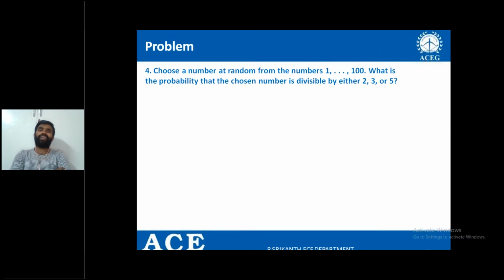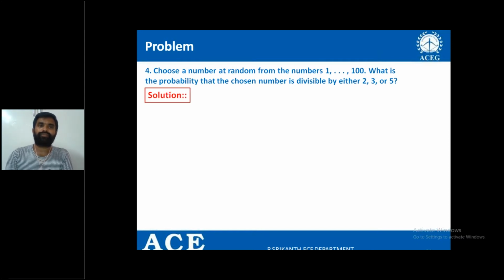Let me take event A as getting a number divisible by 2, another event as getting a number divisible by 3, and another event as getting a number divisible by 5. With 3 events defined, what are you supposed to find here? That it may be divisible by 2 or 3 or 5. Ultimately, you need to find the probability of the union of A, B, C.